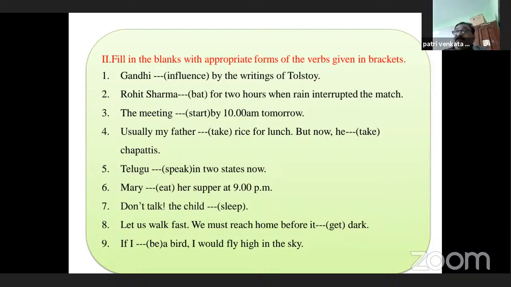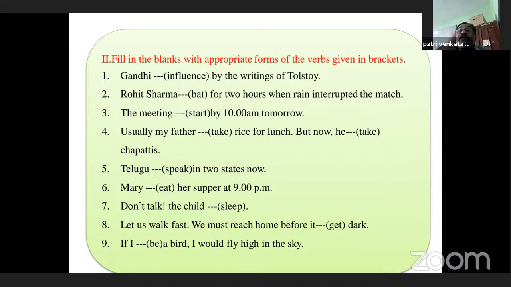For example, Columbus discovered America. America was discovered by Columbus. Edison invented the bulb. The bulb was invented by Edison. The same way, Gandhi was influenced by the writings of Tolstoy. If you give the active voice sentence for this, it is: the writings of Tolstoy influenced Gandhi.